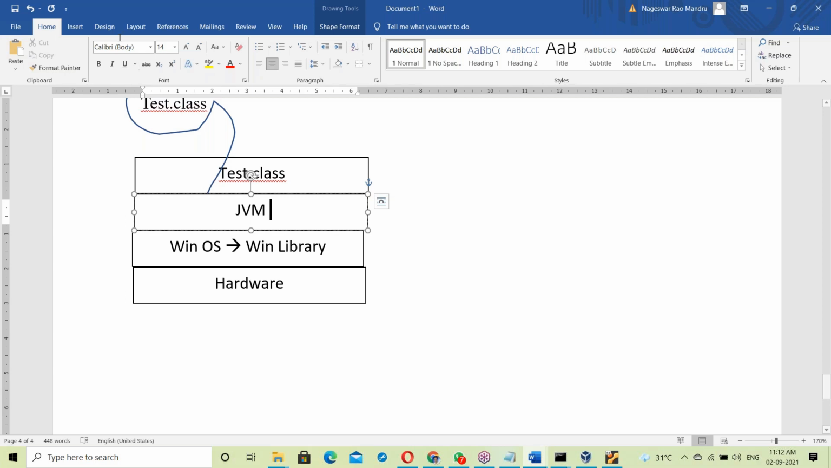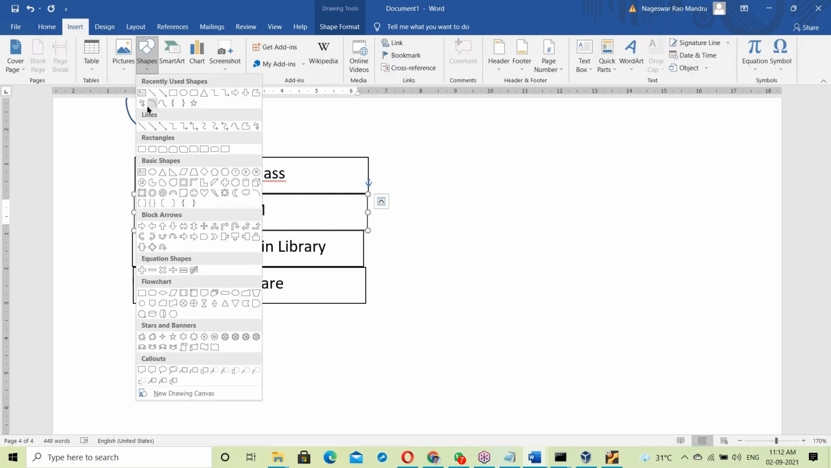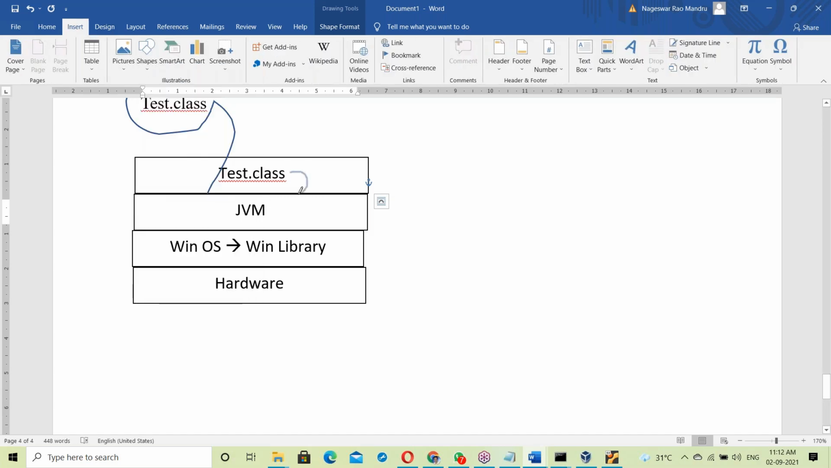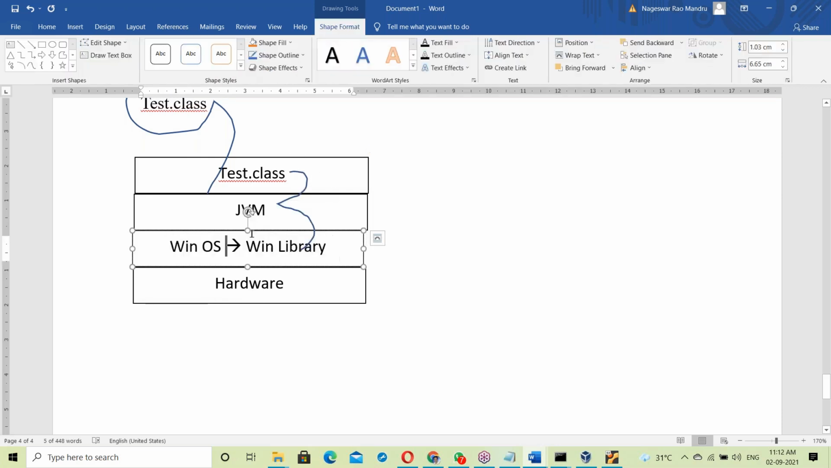Now the JVM takes the dot class file and links it with the Windows library. If the OS is Windows, then the JVM links with the Windows library. So what is happening here at runtime? The dot class file is bytecode, right? The interpreter takes the bytecode, converts it into binary code, and links it with the OS library.